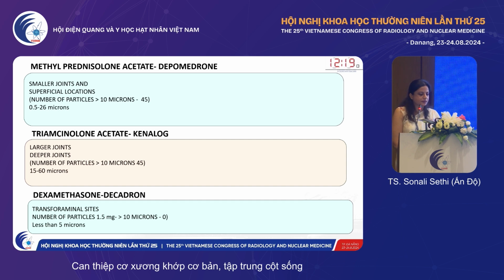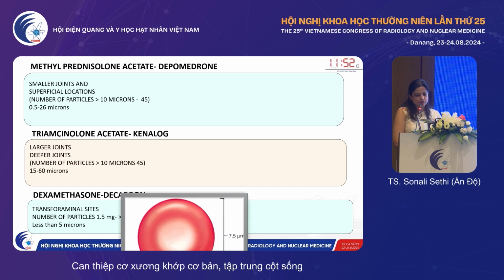The disadvantage is that it is relatively shorter acting, but it is a safe drug to give in the spine. Out of depo-medrol and Kenalog, Kenalog is preferred for larger joints and is slightly longer acting, whereas it has a higher risk of causing skin changes, so it is slightly less preferred for